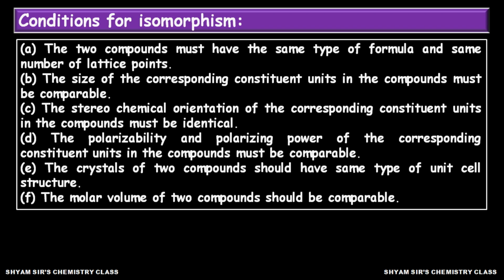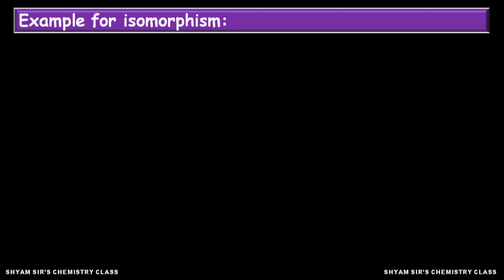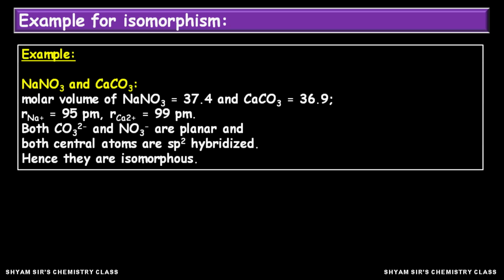It is very easy to understand when you see an example. So let us see one example where two compounds show isomorphism. Let us consider sodium nitrate and calcium carbonate. The molar volume of sodium nitrate is 37.4, whereas for calcium carbonate it is 36.9, and the radius of the sodium ion is 95 picometer, and that of the calcium ion is 99 picometer.